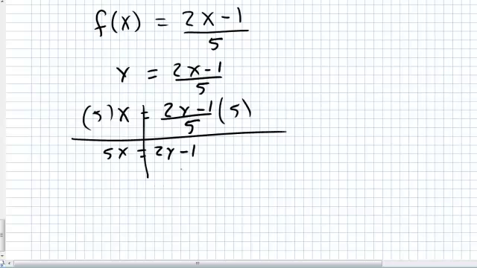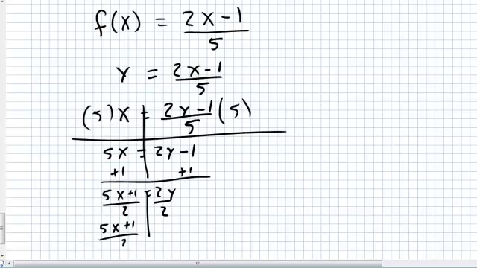I'm going to add 1 to both sides. Gives me 5x plus 1 equals 2y. Divide everything by 2. This gives me 5x plus 1 divided by 2 equals y. I can keep on simplifying. 5x divided by 2 is 5/2 x, and 1 divided by 2 is 1/2, and that equals y.